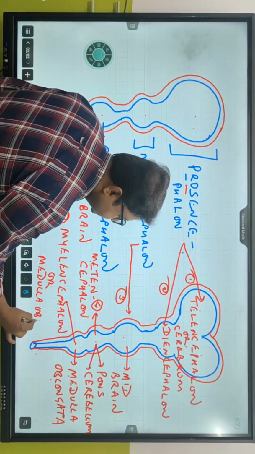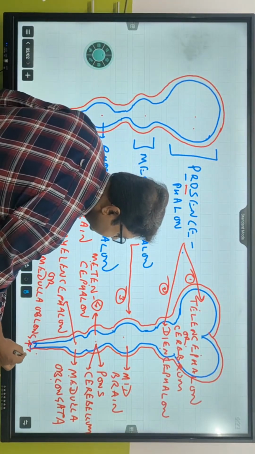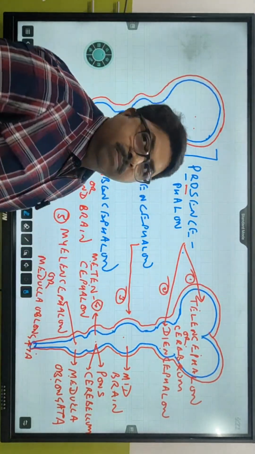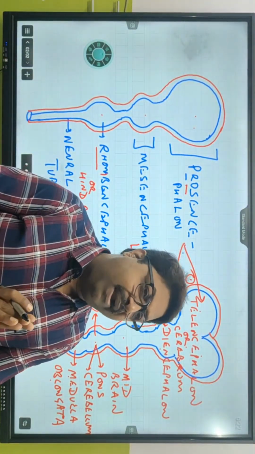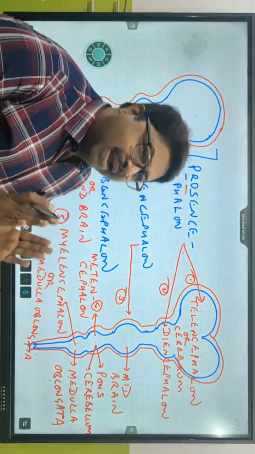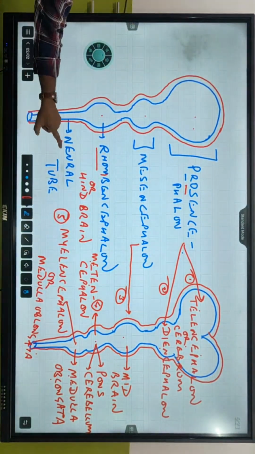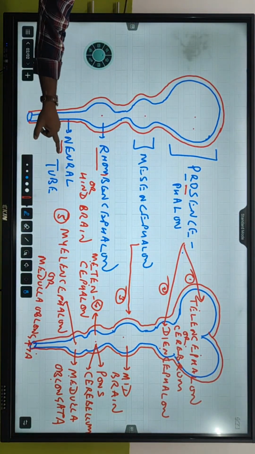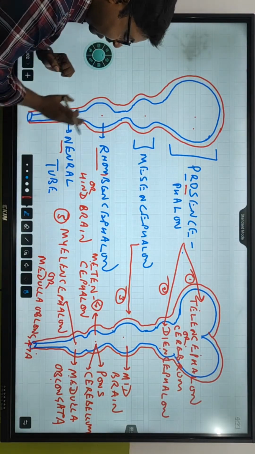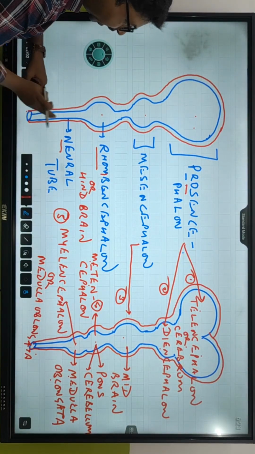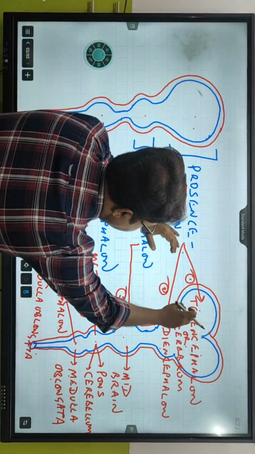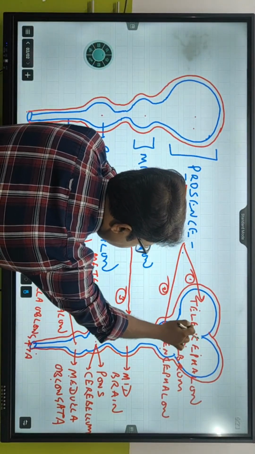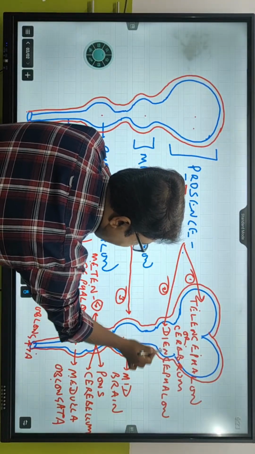Is this clear? Got the idea how the brain forms during the embryonic stage? So in the embryonic stage, what is there? Initially, there is only a neural tube. And if you just inflate it, like a balloon, if you blow air from here, it will swell up here. This swollen portion, after some days, is going to get divided into these two. One is called telencephalon and diencephalon.